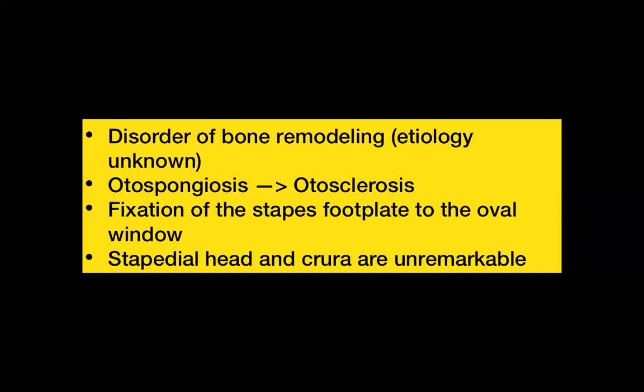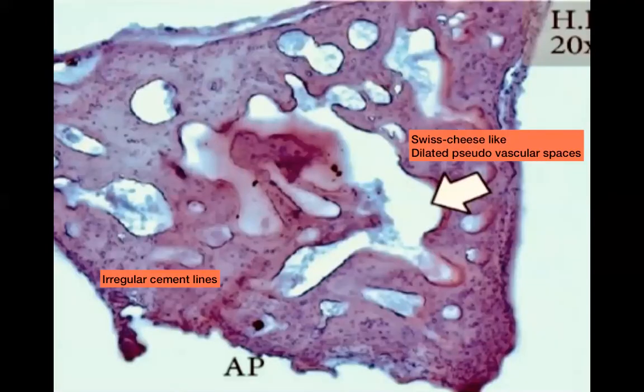So those are important features. Generally, a pathologist would never see it in the phase of otospongiosis, because there would be no deafness in these patients until the stage of otosclerosis is reached. And once otosclerosis occurs and there is fixation of the stapes footplate to the oval window, then the patient would have deafness, and then the patient may undergo surgery. And then if the stapedial head and crura are excised and sent for histopathology, they would again be normal, because these are not the regions which are involved.